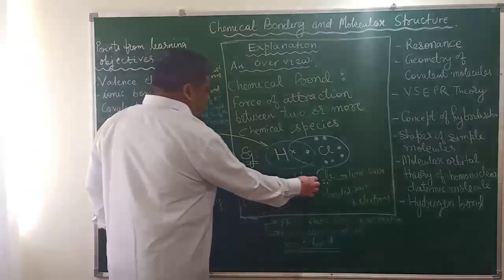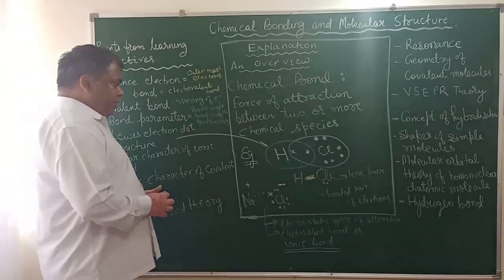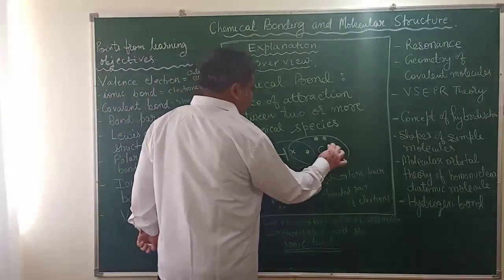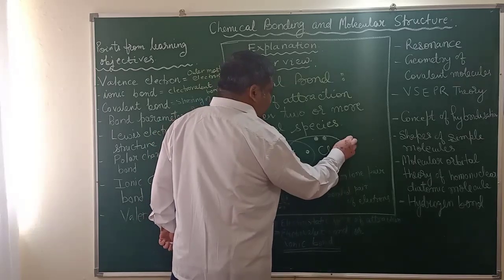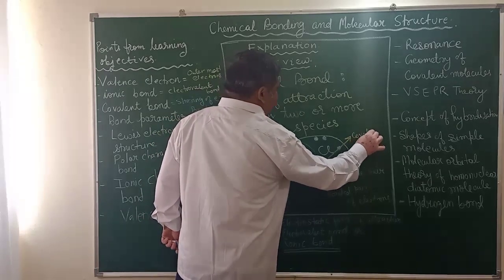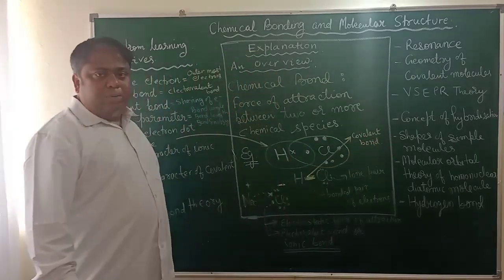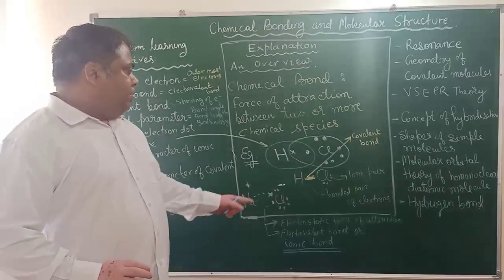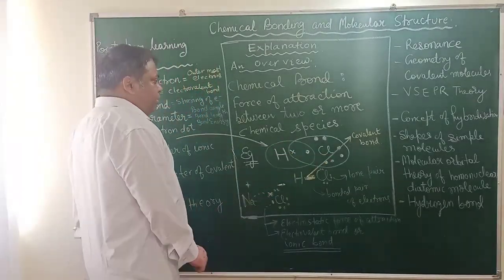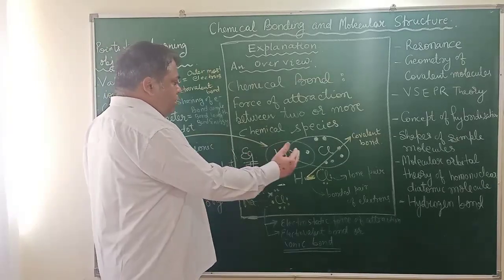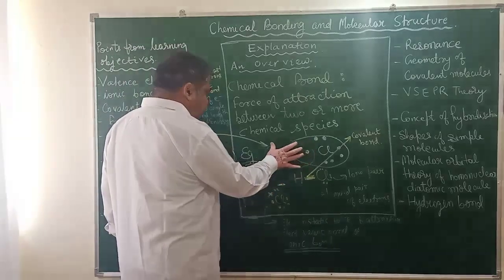What kind of bond is this? Is this ionic? No, it is not ionic. It is a covalent bond, because sharing of electrons is taking place. But since chlorine is more electronegative, the electron cloud will be more towards chlorine and less towards hydrogen.